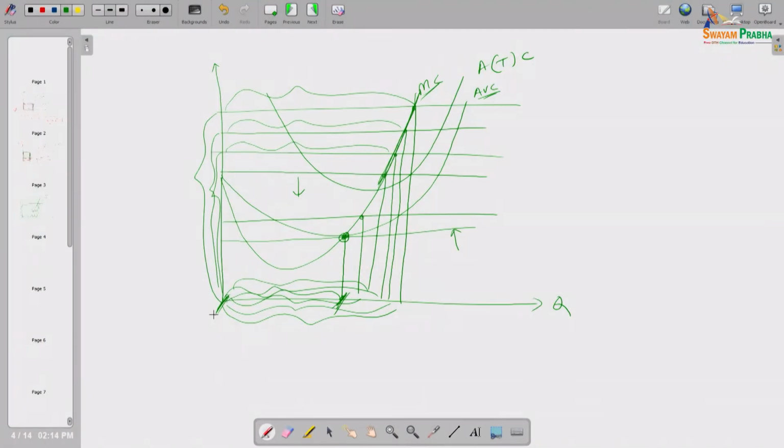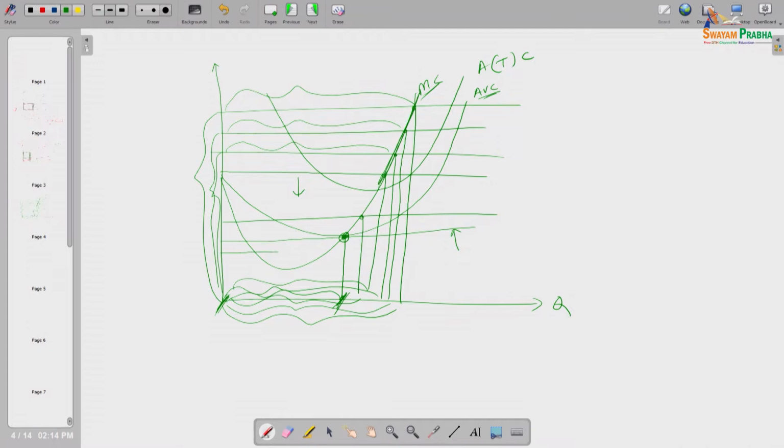In both cases his profit will be negative, and that negative amount is exactly the fixed cost amount. So at that time he is indifferent between this much output or 0 output. But if the price line goes even below the average variable cost curve, at that time he should stop production, right.